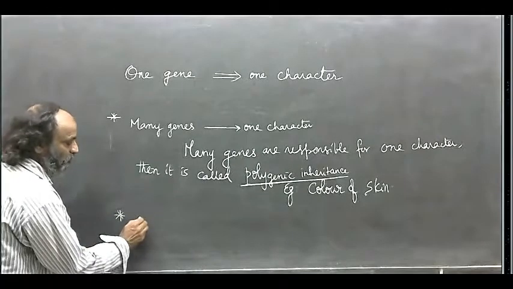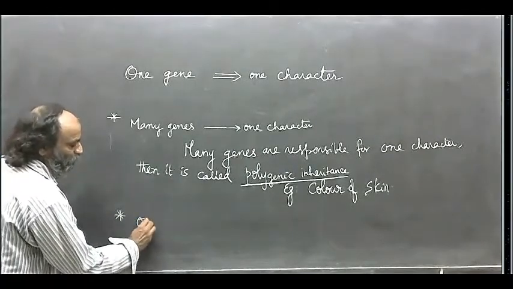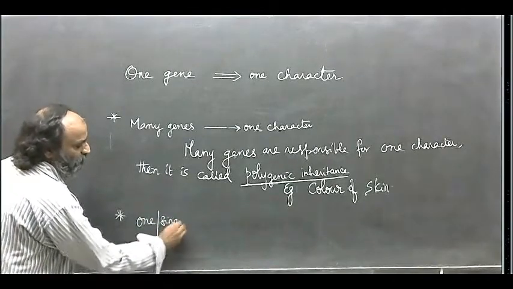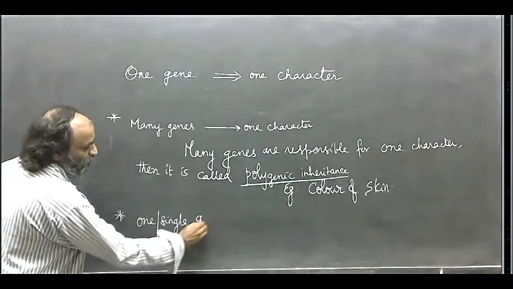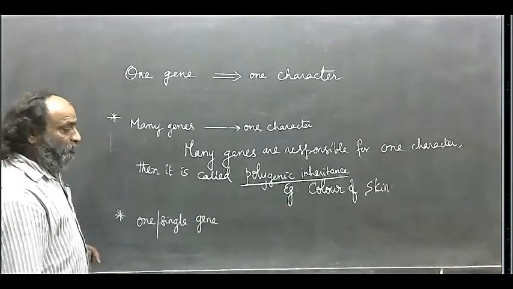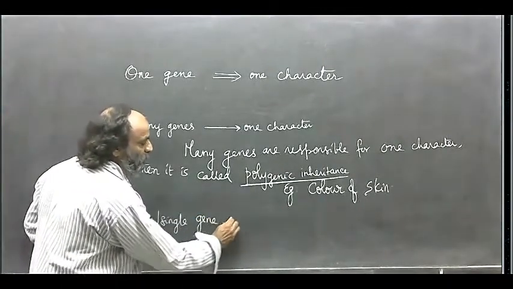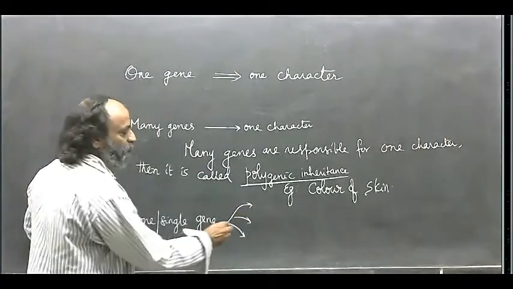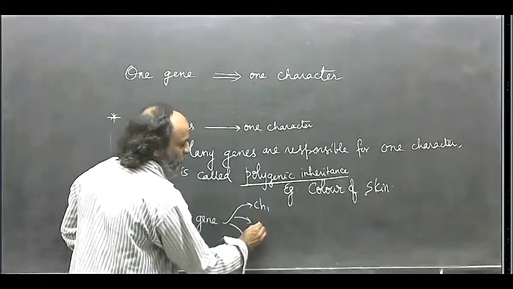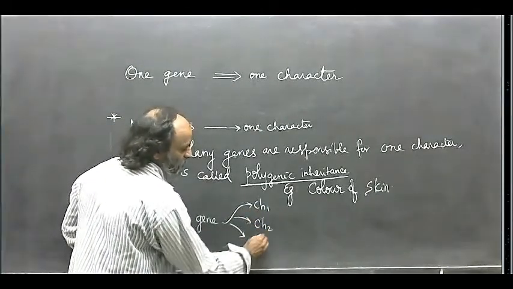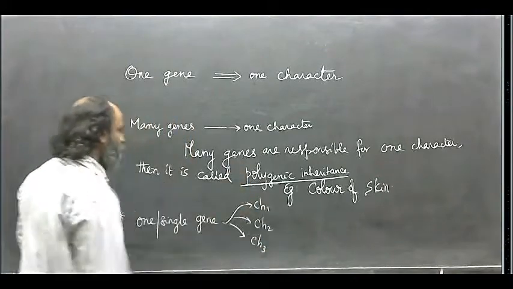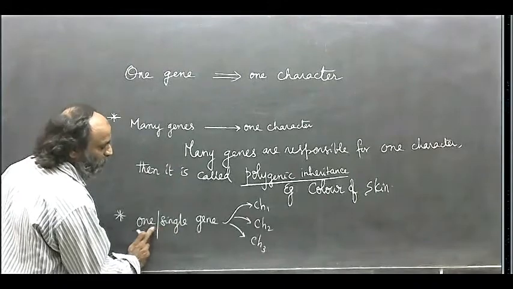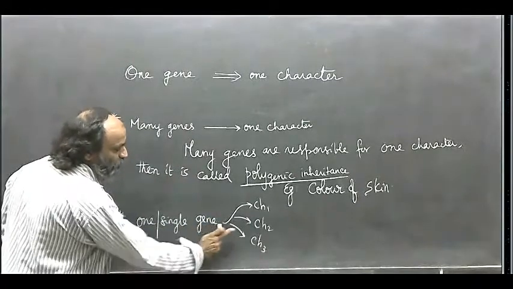Sometimes one gene or single gene is responsible for more than one character. That means it is the multiple effect of a single gene.